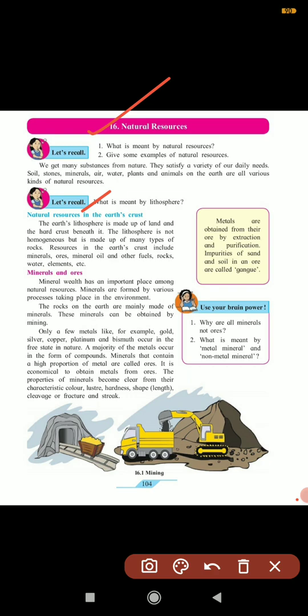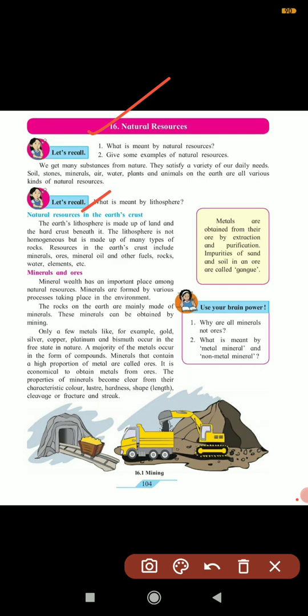So, if you look at the natural resources in the earth's crust, what is present in it, which we are going to study in this lesson? Again about minerals, ore, metal, non-metal, energy, minerals, what they are, what are their uses, and ocean resources. All these details we will learn in this lesson.